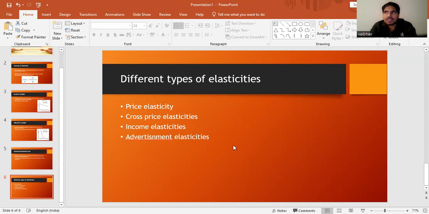If the advertisement of a certain good changes, it will alter the quantity demanded of that good. For advertisement elasticity, the change in the quantity demanded goes on the upper side, and we divide that by the change in advertisement. The change in advertisement will regulate the quantity demanded of a product. Yes, that's it.